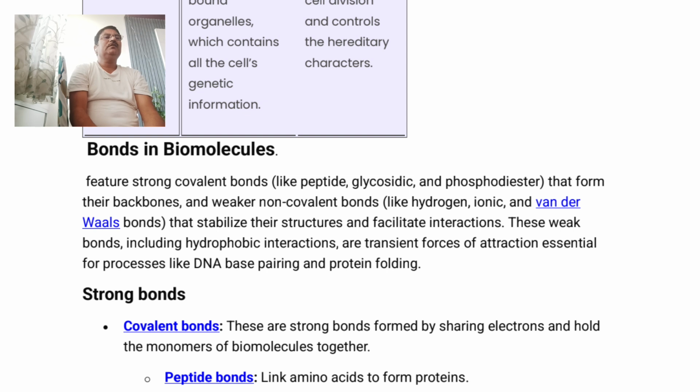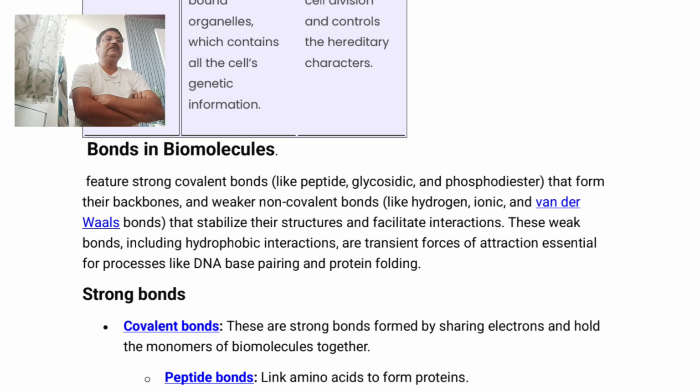So, we have studied different biomolecules and also studied various kinds of bonding in such case. Whenever biomolecules are considered, there are two important classes of bonds. The first important type is strong bonds.